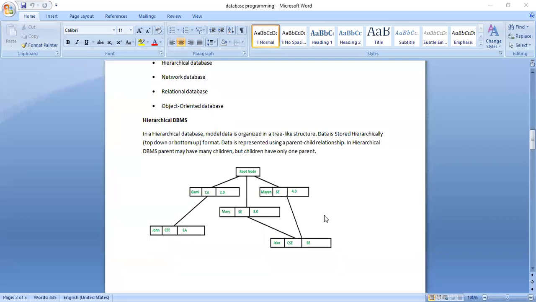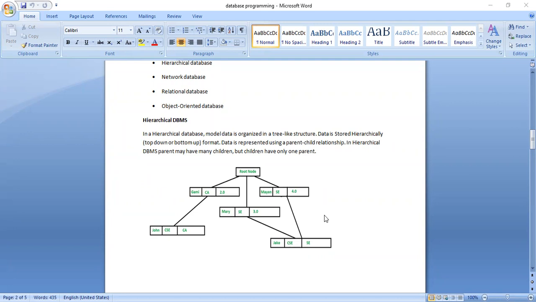Okay, like this, we'll be having a tree-like structure here. It's a hierarchical structure, so the data will be represented in terms of a parent and child relationship. You know already a tree can be a general tree, otherwise it may be a binary tree also. Here we consider a general tree. General tree means a node can have any number of children.